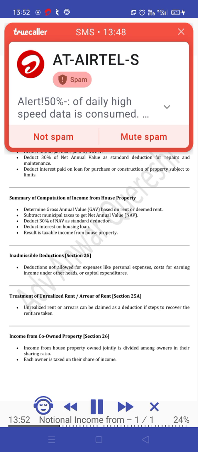Inadmissible deductions, section 25. Deductions not allowed for expenses like personal expenses, costs for earning income under other heads, or capital expenditures. Treatment of unrealized rent or arrear of rent, section 25A. Unrealized rent or arrears can be claimed as a deduction if steps to recover the rent are taken.